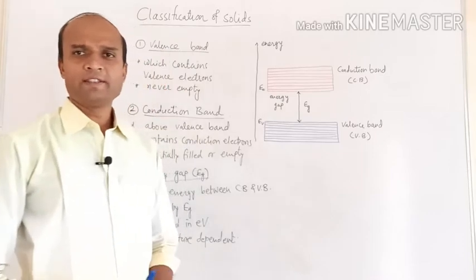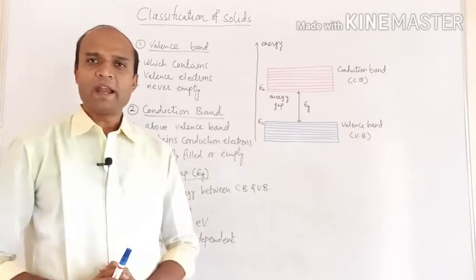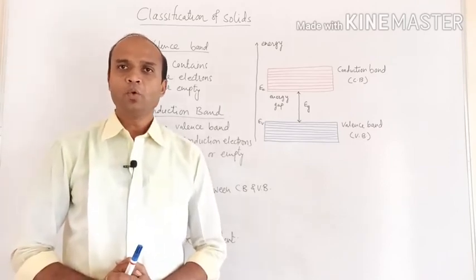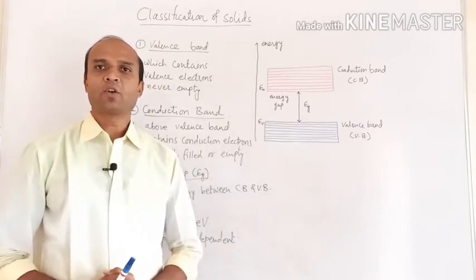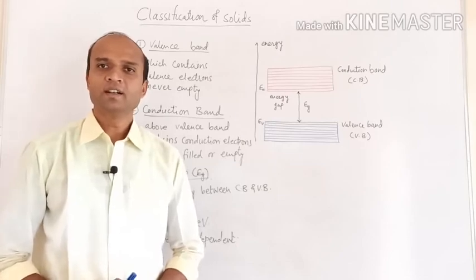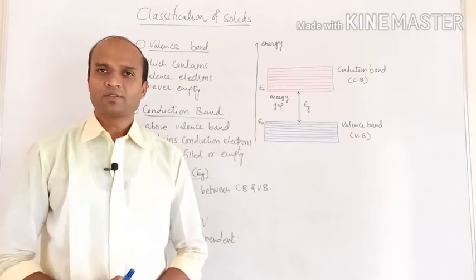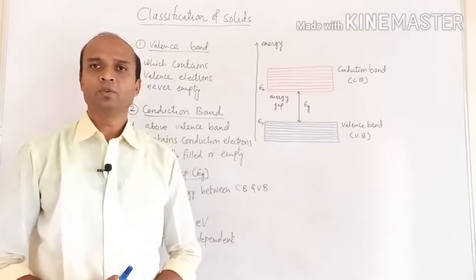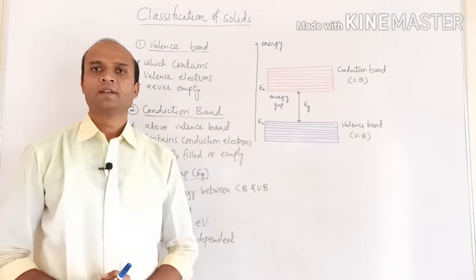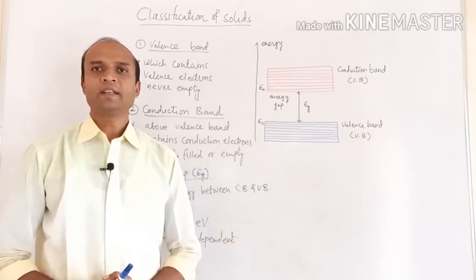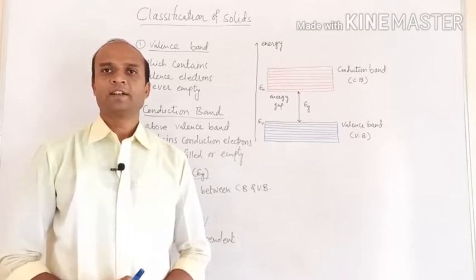What is meant by valence band? Valence band is the energy band which contains only valence electrons. The energy band which contains valence electrons is called the valence band. These valence electrons are bound with the nucleus. That's why they are not free for electrical conduction, and hence valence electrons present in a valence band cannot participate in the process of electrical conduction.